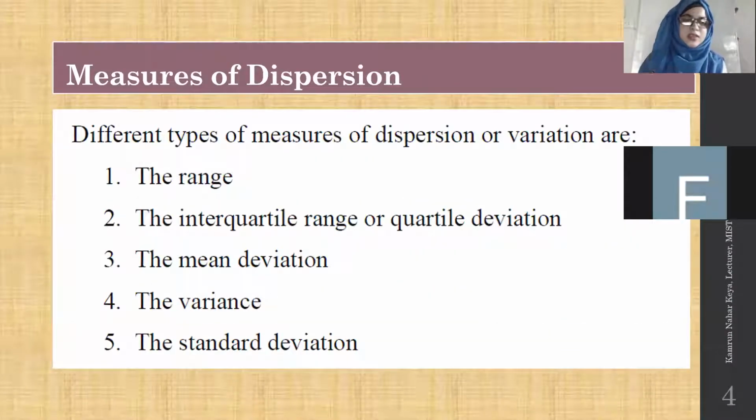Okay, up till now five kinds of dispersion measures exist. The first one is range. We calculate the range from the highest value or highest marks and the lowest quantity. This is not very useful. The second is the interquartile range or quartile deviation.